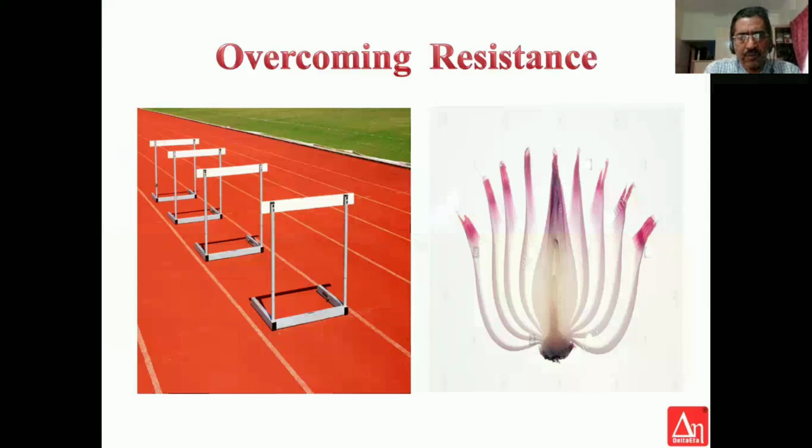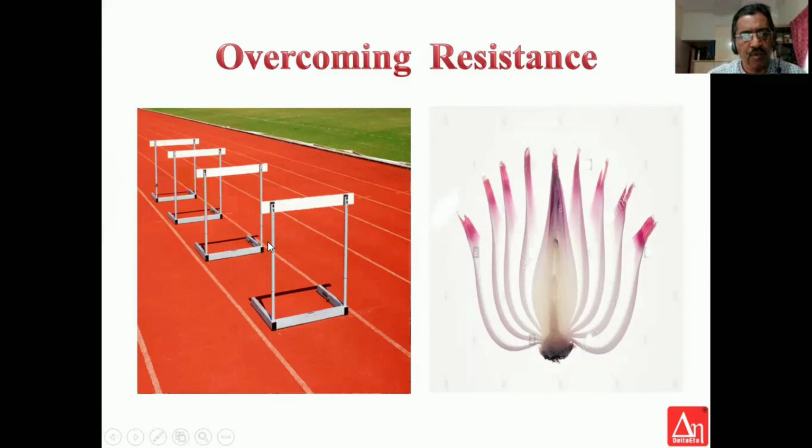Now, overcoming resistance, you can do it in two ways. I've just shown you two pictures here. The first one is like you overcome a hurdle. You all know this picture of the hurdles here. So you jump over one hurdle, you jump over second, third, fourth, like that until you reach your destination. But the important thing is you have overcome the hurdle now, but the hurdle is still there. When somebody else is coming also, the hurdle will be there. So this is the problem with the hurdles. The hurdle is still there.